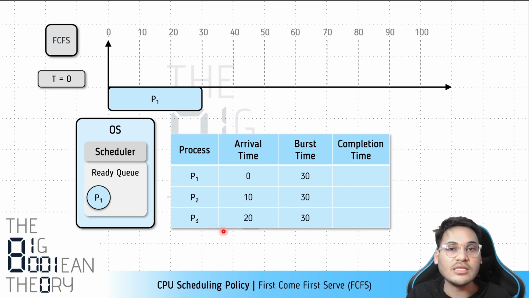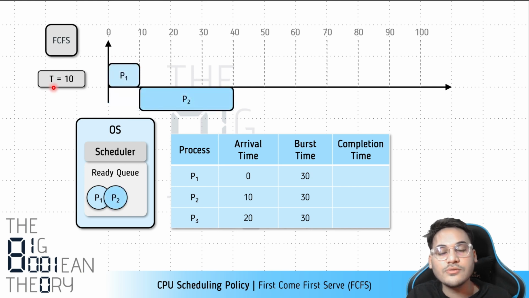So from 0 to 10, there is only one process in the system. Here there is as such no choice. The only process in the system will be selected to run on the CPU. Whatever policy is being followed, when there is only one process, there is no choice. So for the first 10 milliseconds, the scheduler allows process P1 to run on the CPU.